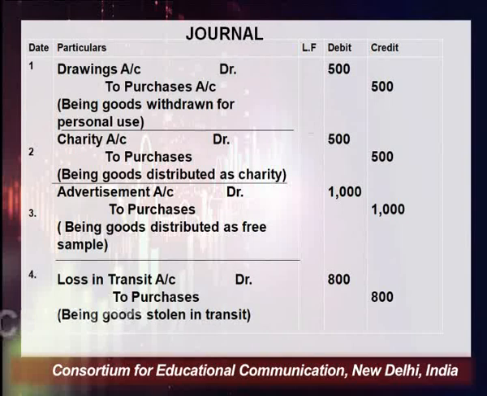All types of expenses come under nominal account, and again the rule of nominal account is debit all expenses and losses. So because of that reason, we have debited advertisement account debit to purchase. Why have we credited purchase? Because we have distributed goods as a free sample, and again there is a reduction in the value of purchase. So if you have to reduce the value of purchases, in that case you have to credit it.